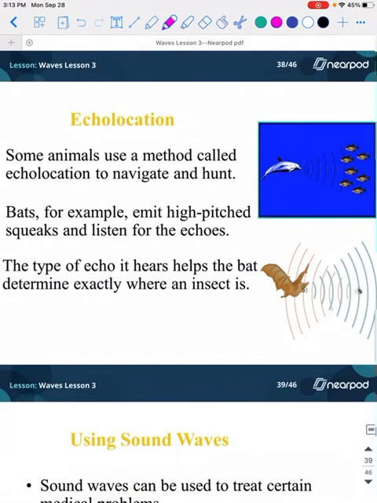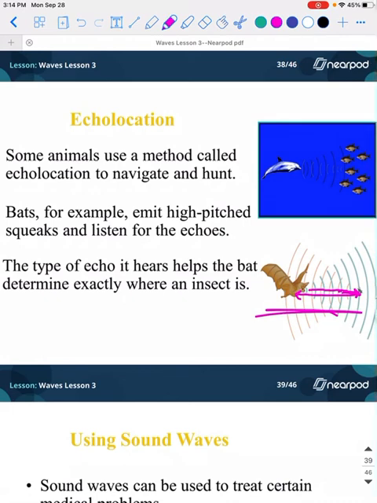Echolocation, same deal. So I was talking about the bats. We're still dealing with reflection. Because the bat hears a little insect, the noise hits the bat, and now it knows how far the insect is.